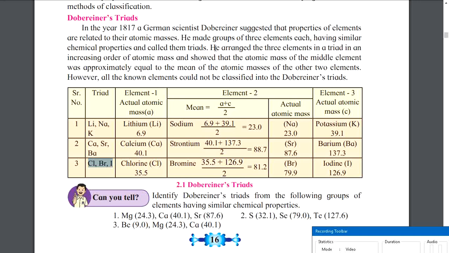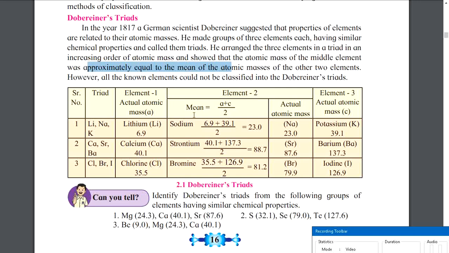Now let us read it again. He arranged the three elements in a triad in an increasing order of atomic mass and showed that the atomic mass of the middle element, now which is my middle element here? Bromine. Yeah. So it was approximately equal to the mean.